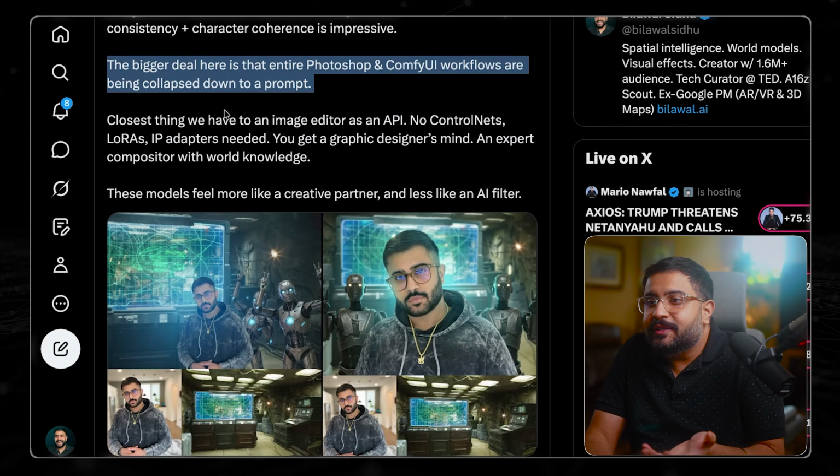So to me, the bigger theme here is that with the rise of these natively multimodal models that are trained on a variety of inputs beyond just capturing video, they're going to be much more intelligent, right? Because it's suddenly like talking to a creator that understands the world that's using a tool. What I mean by that is if you ask for something, it can pull on its world knowledge to execute that for you.